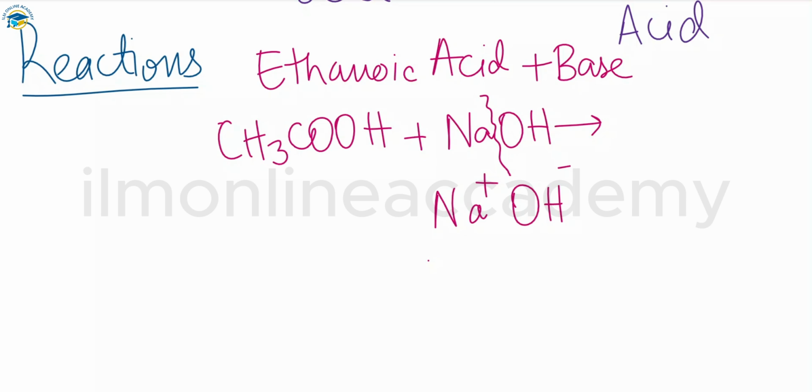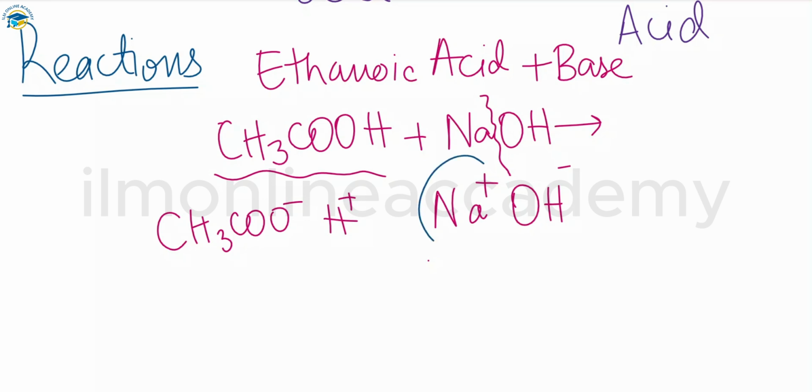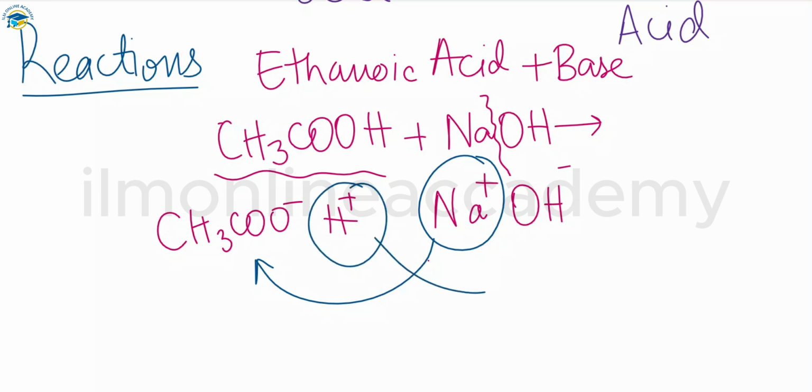If we talk about the ionization of ethanoic acid or acetic acid in water, these ions are released: acetate ions and hydrogen ions. As we already know, molecules attract each other depending upon the opposite charges present on them. So sodium will move towards the acetate ions and hydrogen will be attracted towards the hydroxide ions.